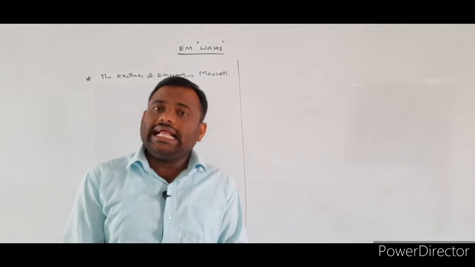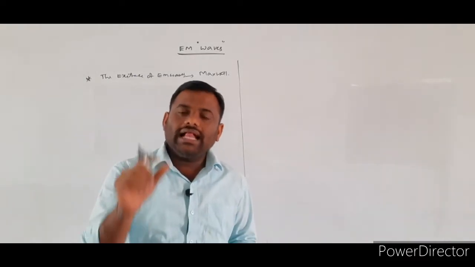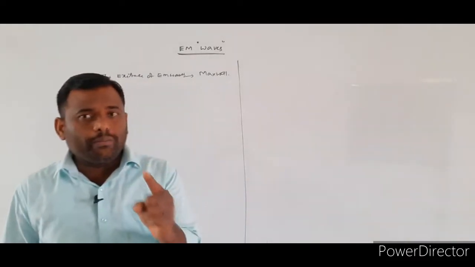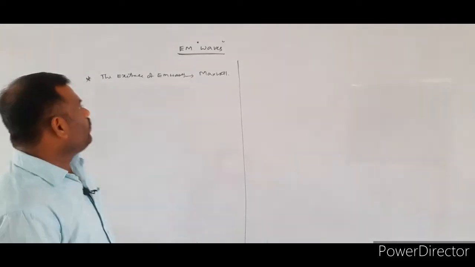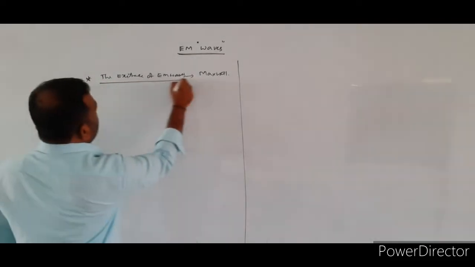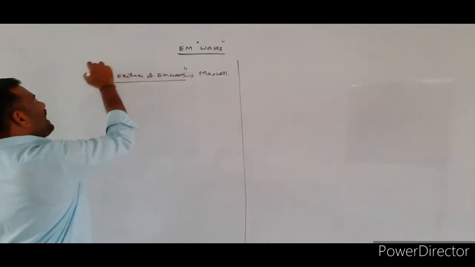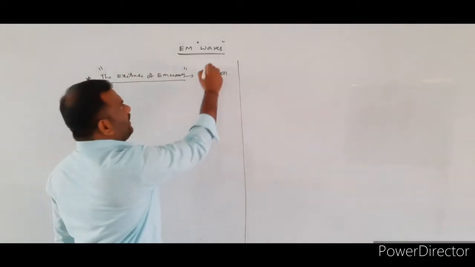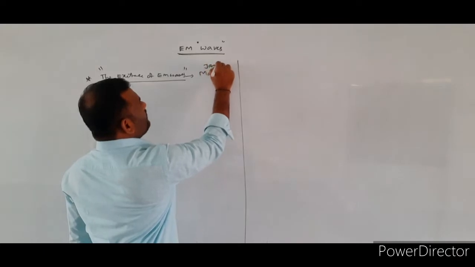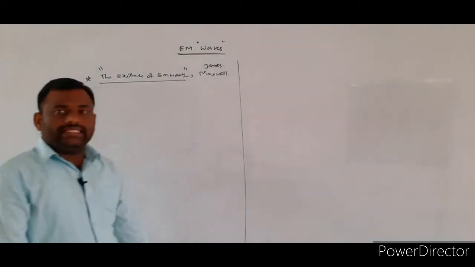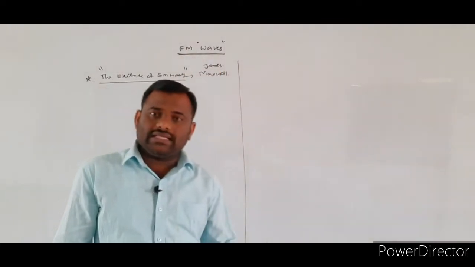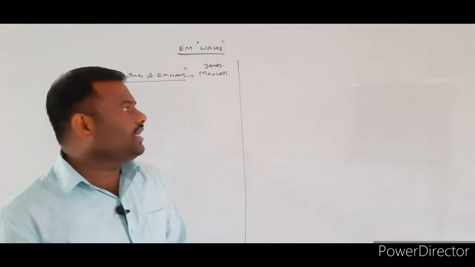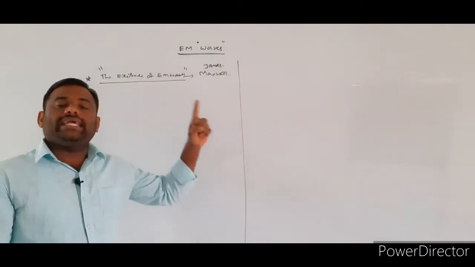He just gave what? Theoretical information for the existence of the electromagnetic waves. Once again, who invented the existence of the electromagnetic waves earlier? The scientist James Maxwell. He invented the existence of the electromagnetic waves in the space or in the nature, by the theoretical assumptions.